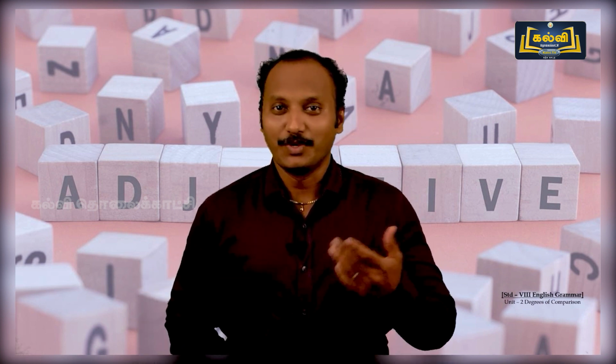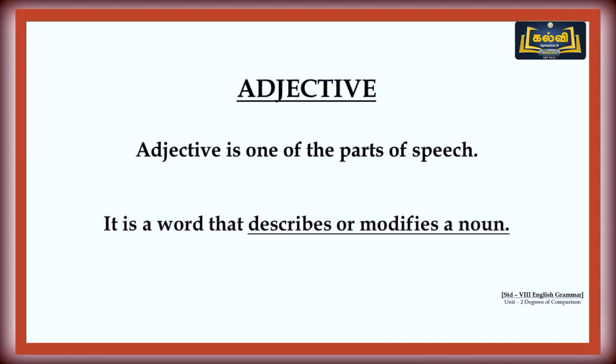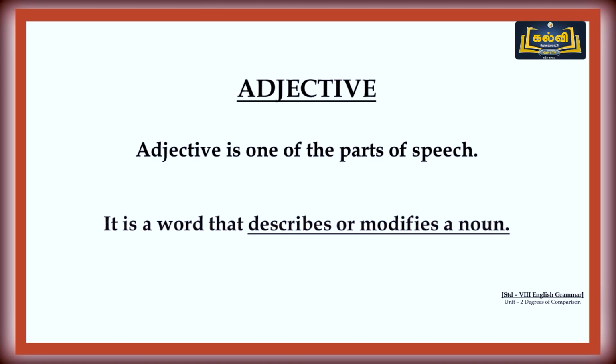Last class, we saw what is meant by an adjective. Can you recall that? Can you say what is meant by an adjective? Let me say, adjective is one of the parts of speech. We know 8 parts of speech are there in English. Start with noun, pronoun, adjective, verb, adverb, preposition, interjection and conjunctions. Here, adjective is a word that describes or modifies a noun.